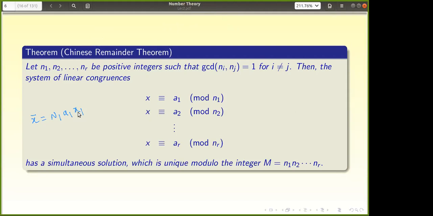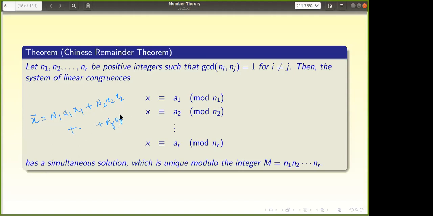It is the inverse of capital N1 modulo small n1. That is what I am just forming. Then N2, a2, x2. N2 is just the product of all of these, removing small n2. a2 is given in the problem. x2 is the multiplicative inverse of N2 mod small n2. This is the thing I took, and I am now claiming that this entire sum will work.